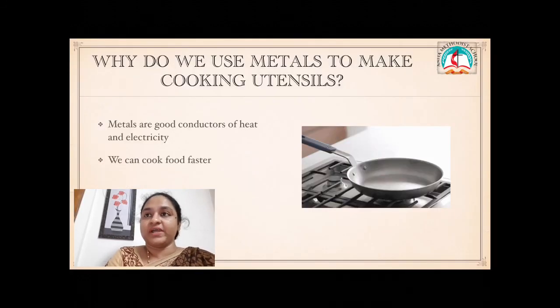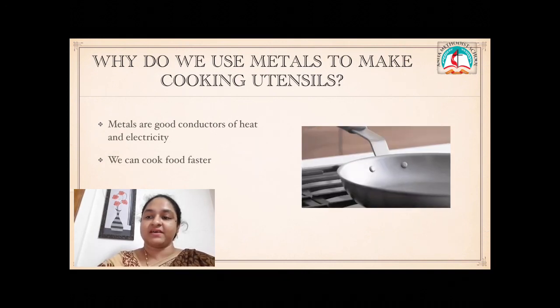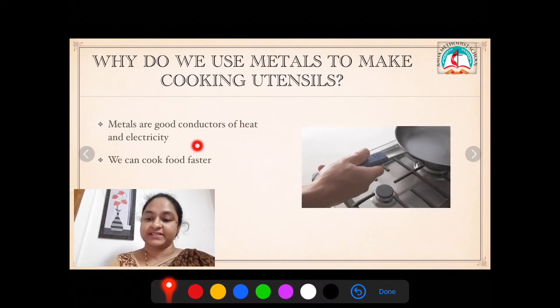Now, why do we use metals to make cooking utensils? Metals are good conductors of heat and electricity.